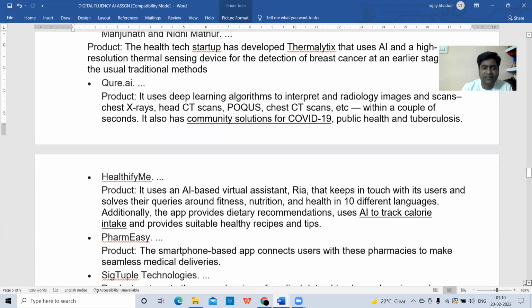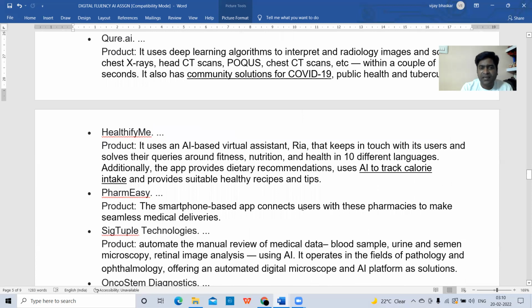Next, let us go to another company, Healthify Me. Okay, Healthify Me is another healthcare company.